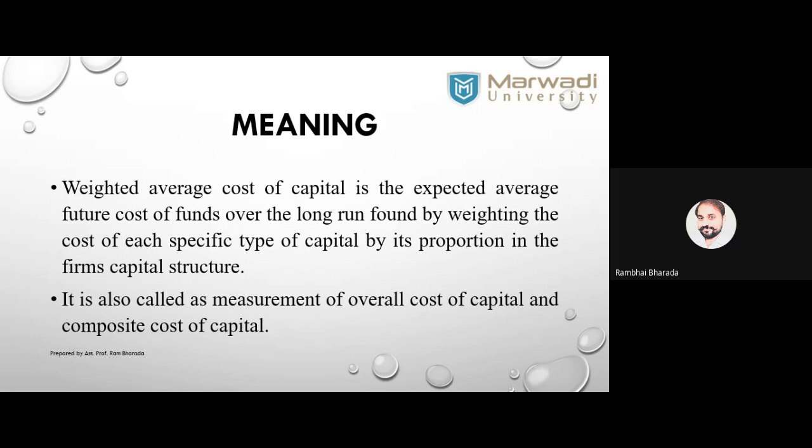Let me explain this with the help of an example. Suppose there is one company called ABC Limited. This company has equity shares, preference shares, and debentures. The company has equity shares for rupees 5 lakh, preference shares for rupees 3 lakh, and debentures for rupees 2 lakh. Are you getting my point?